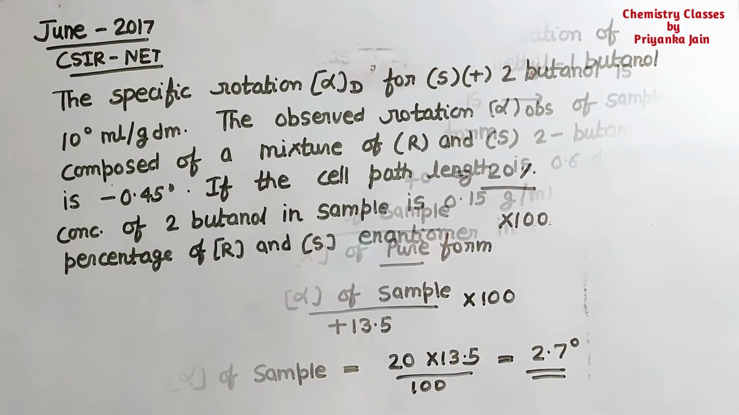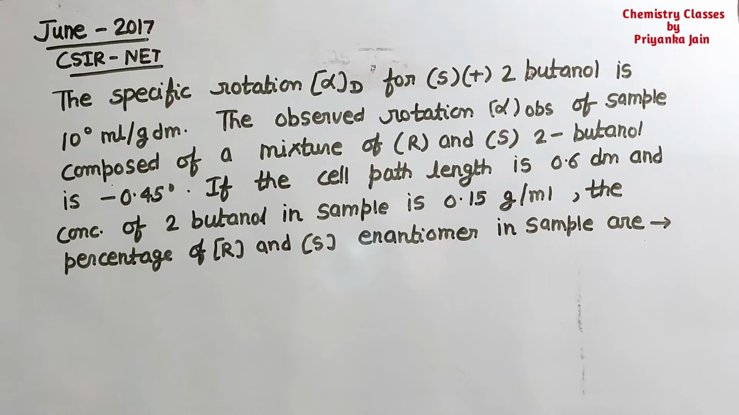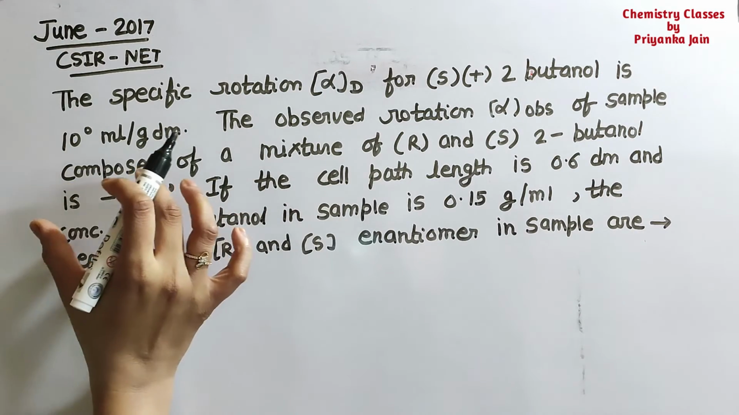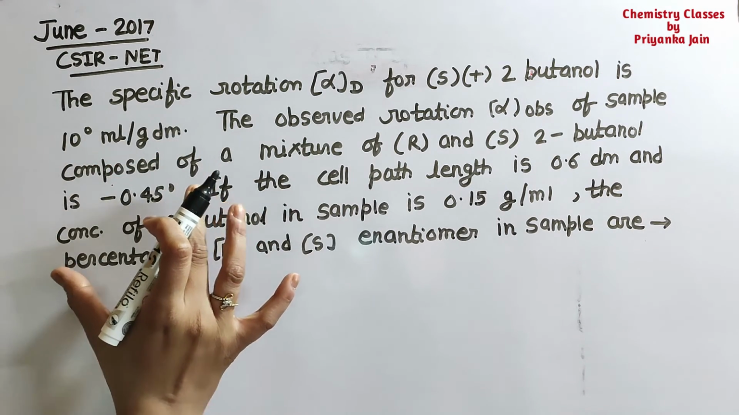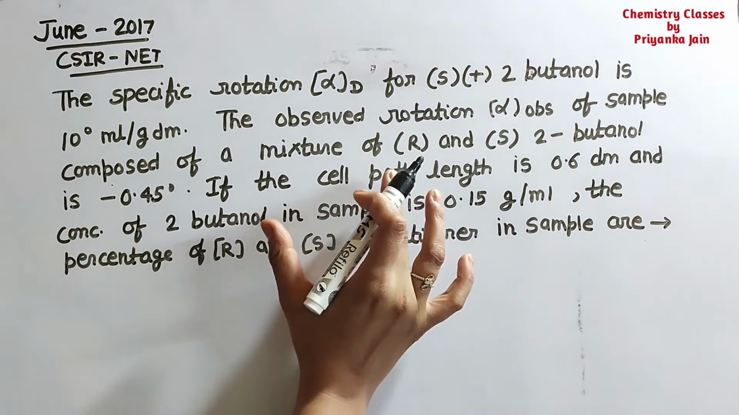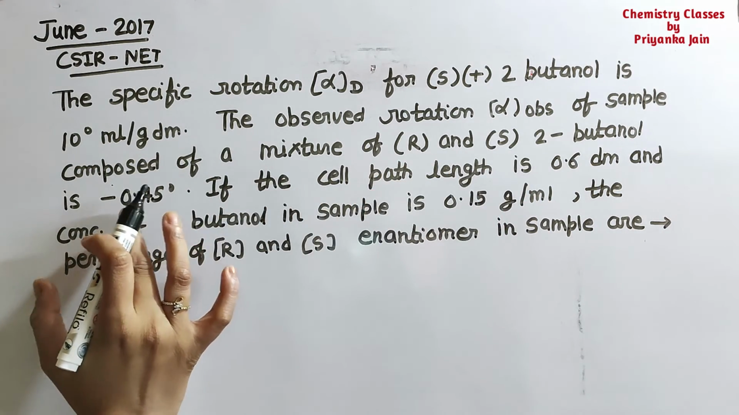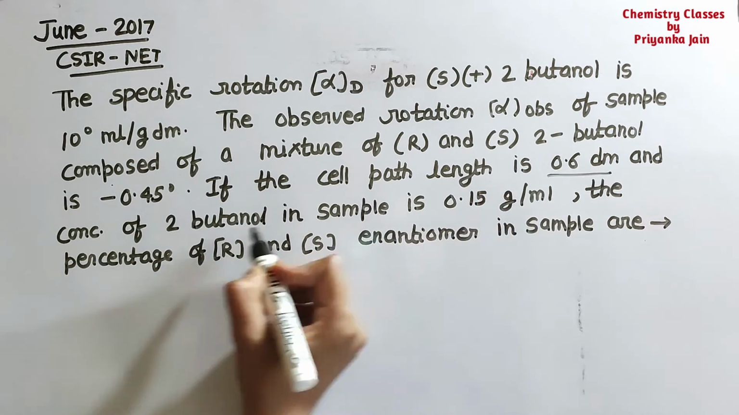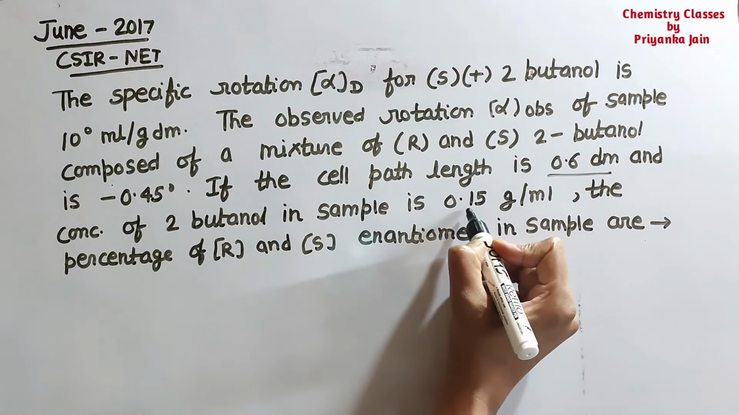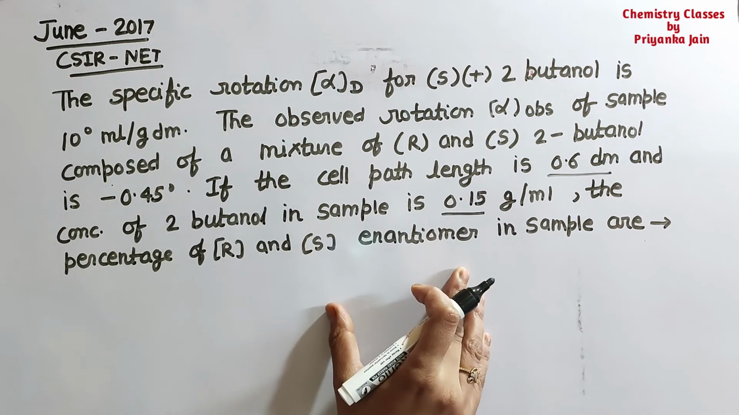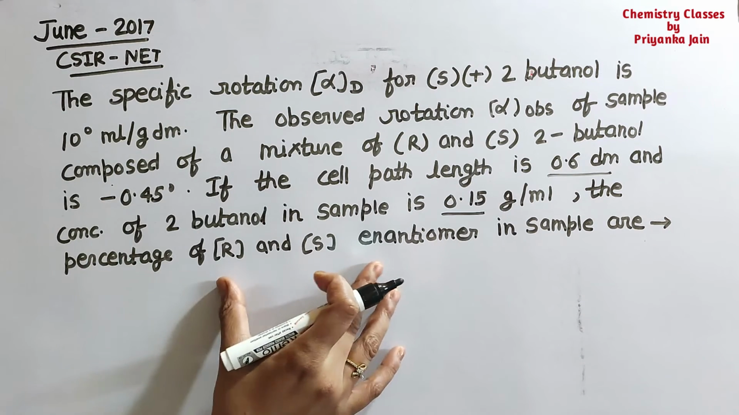Okay, now see this question from CSIR NET June 2017's question paper. The question is the specific rotation alpha D for S plus 2 butanol is 10 degree ml per gram decimeter. The observed rotation alpha observed of a sample composed of a mixture of R and S 2 butanol is minus 0.45 degree. If the cell path length is 0.6 decimeter and the concentration of 2 butanol in the sample is 0.15 grams per milliliter, then the percentage of R and S form in the sample is. So we have to find out the percentage of both of these.